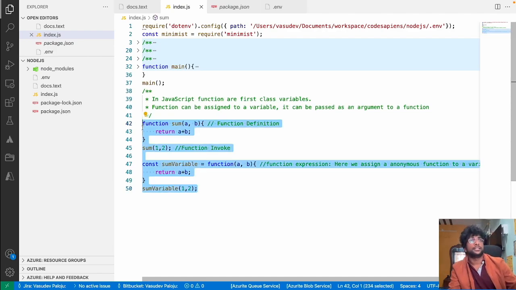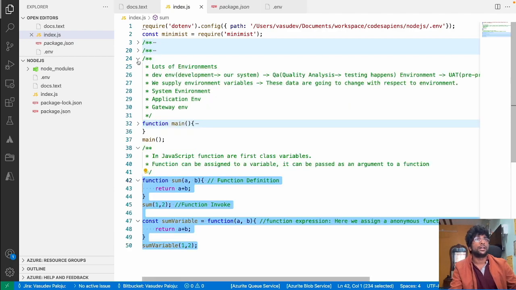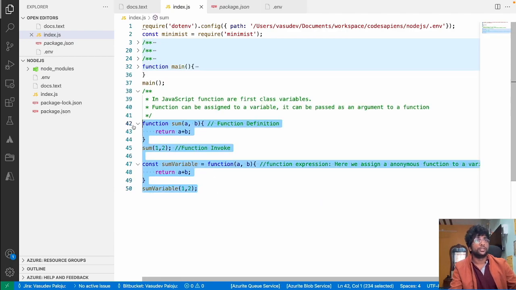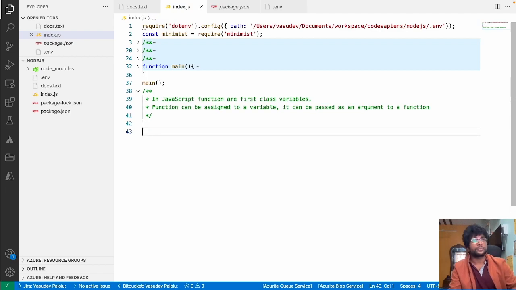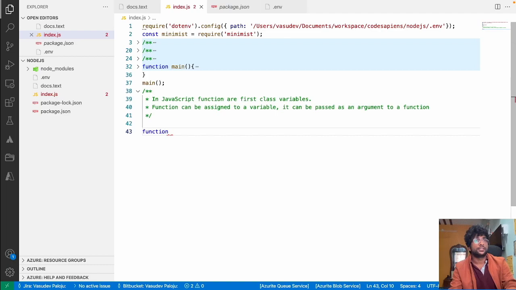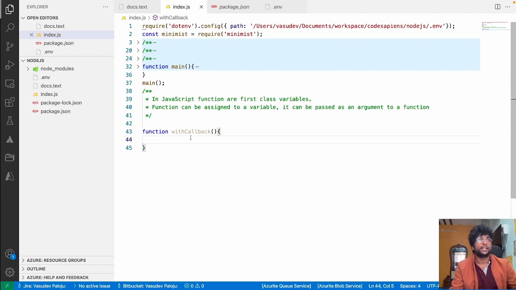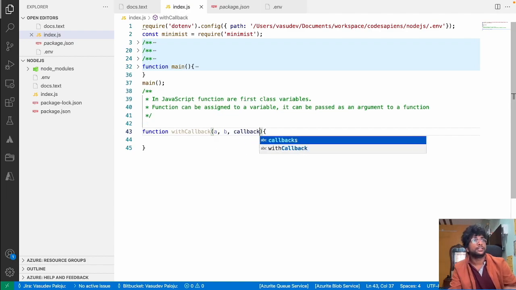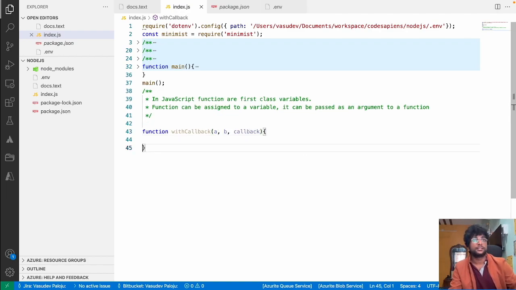Now let's understand what callbacks are. Let's say I want a function definition with callback, where you do some operation on a comma b, and after that call this callback.